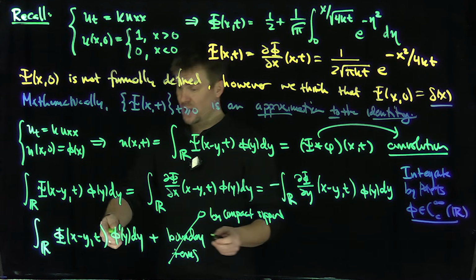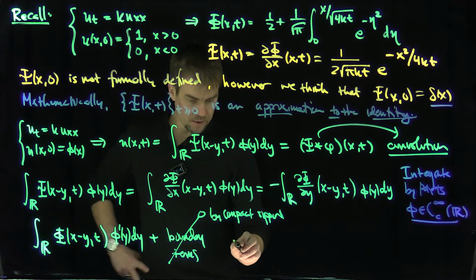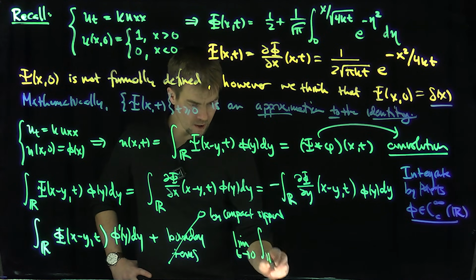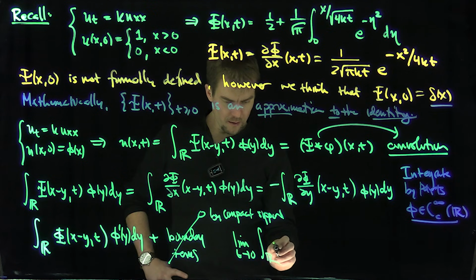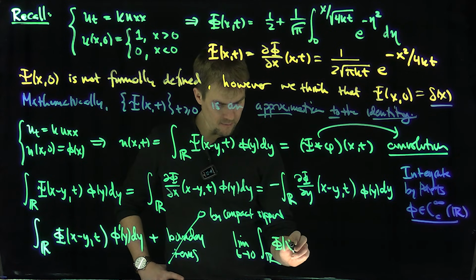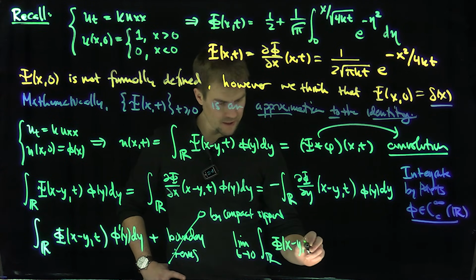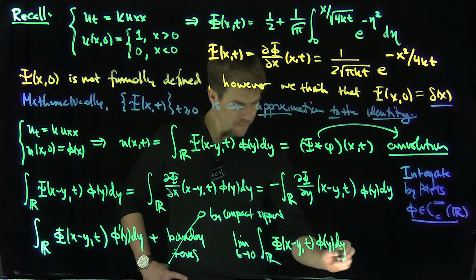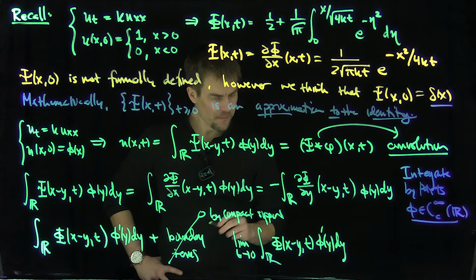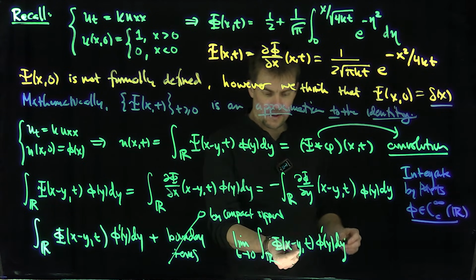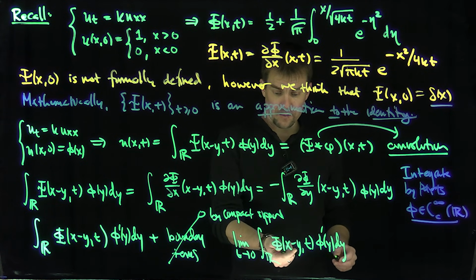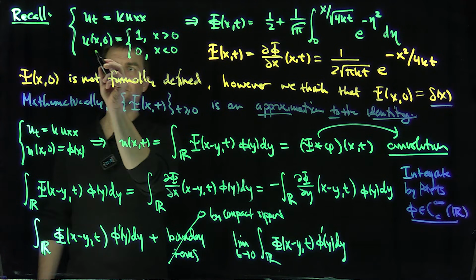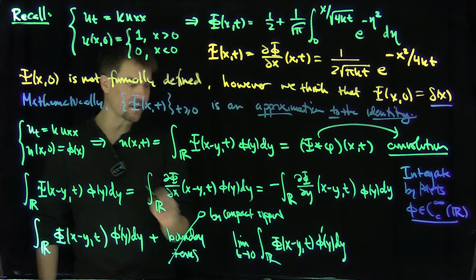Now, of course, as t goes to 0, we take the limit as t goes to 0 of the integral over R of Φ(x−y, t) φ'(y) dy. I'm going to interchange the limit and the integral over here, and then this becomes what? Φ(x,0) is going to be 1 only when x is positive.